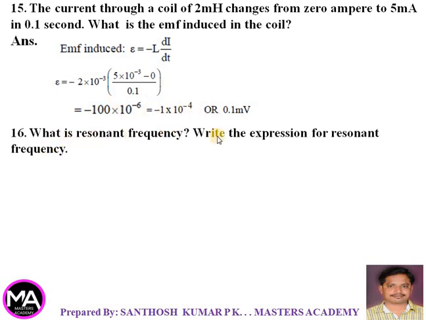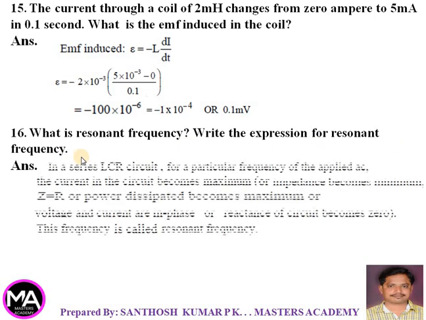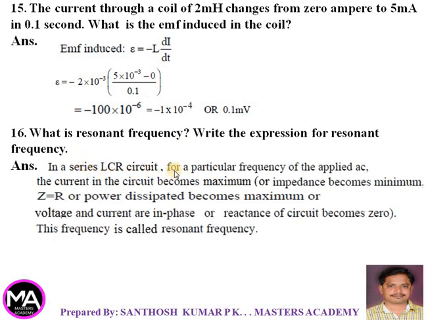16th one, what is resonant frequency? Write the expression for resonant frequency. In a series LCR circuit, for a particular frequency of applied AC, the current in the circuit becomes maximum. This frequency is called resonant frequency. Or also you can write the impedance becomes minimum, that is Z is equal to R, or power dissipated becomes maximum, or voltage and current are in phase, or reactance of circuit becomes 0.